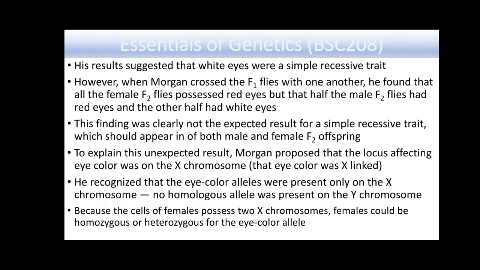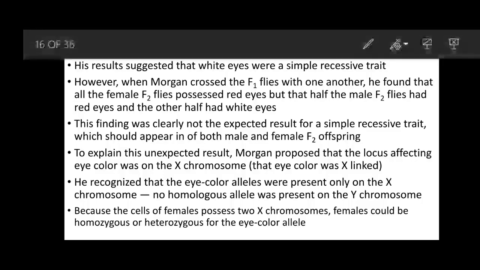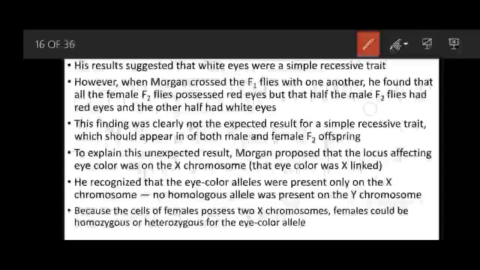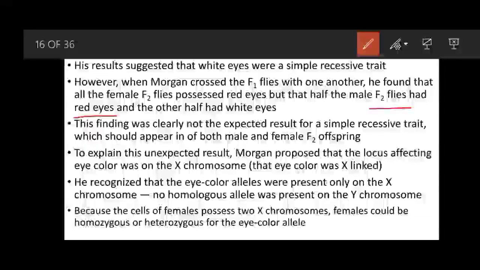However, when Morgan crossed F1 flies with one another, he found that all the female F2 flies possessed red eyes, but half of the males in F2 were red-eyed and the other half had white eyes. This finding was clearly not the expected result for a simple recessive trait, which should appear in both male and female F2 offspring.